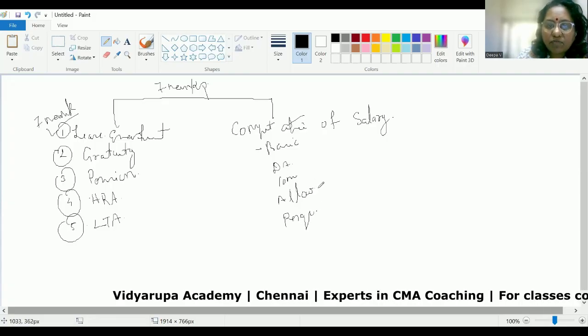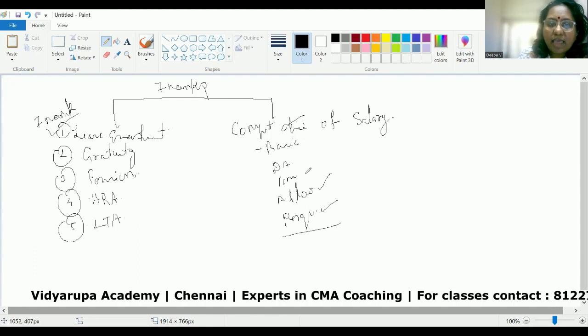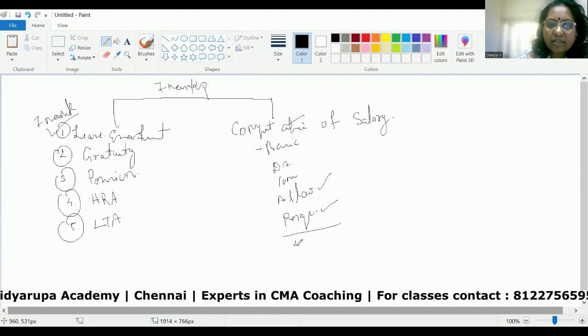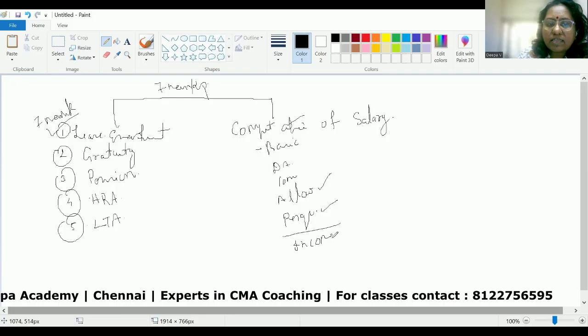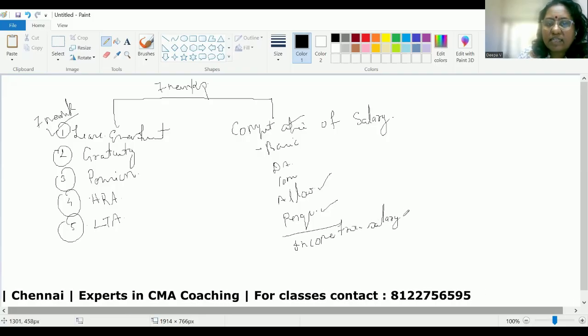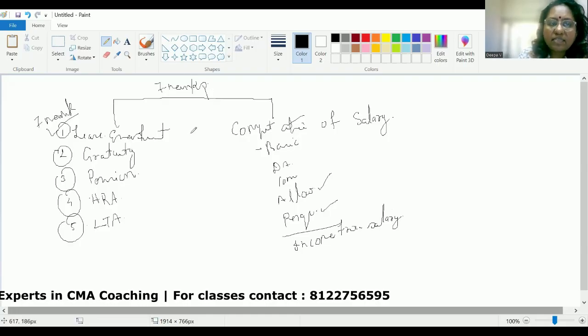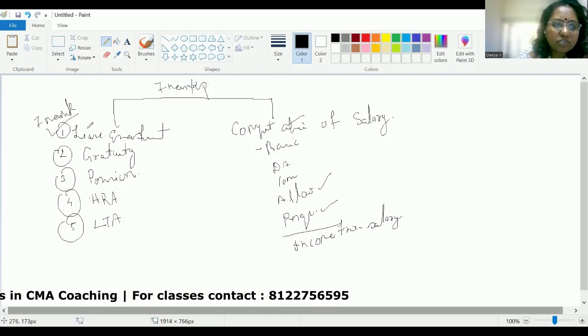So you should be aware of the adjustments pertaining to allowances, perquisites, etc. And applying that, you will arrive at your income from salary. So these are the two categories of questions that can come from the chapter income from salary. Now let us look at each of the provisions.